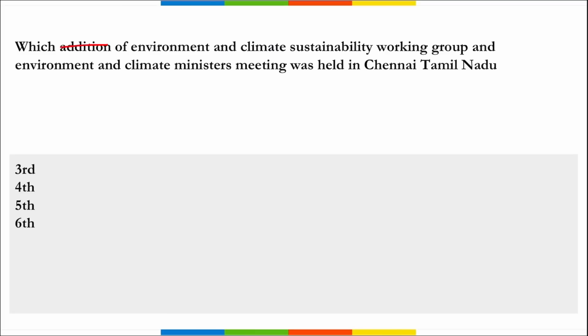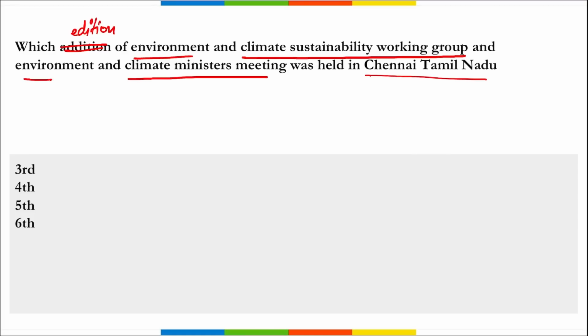Next, which edition of the Environment and Climate Sustainability Working Group and Environment and Climate Ministers Meet was held in Chennai, Tamil Nadu? So remember this, we are talking about the 4th edition, right?